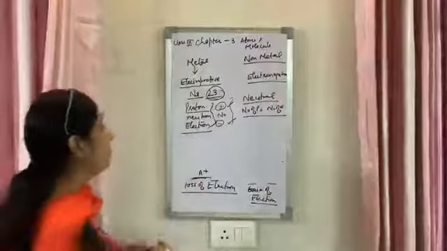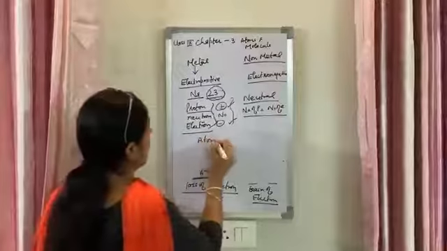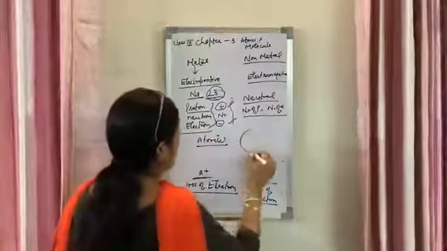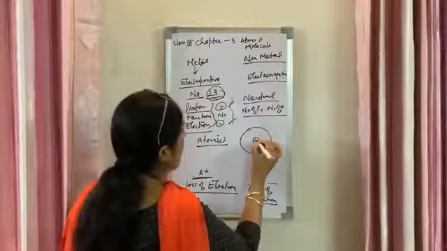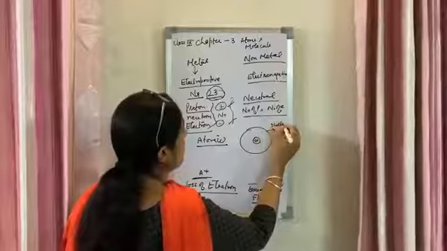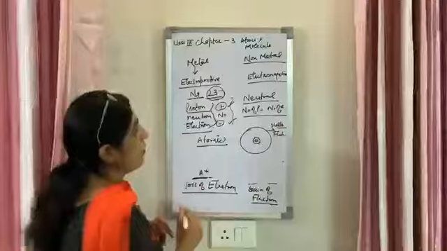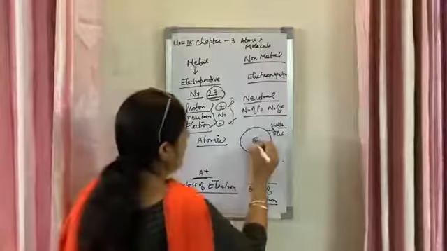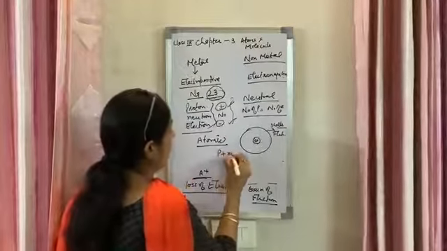In an atom, what is atomic mass? I have told you to calculate the relative atomic mass, but what is the mass of an atom? The mass of the atom is present in the nucleus. The atom consists of two parts. One is the center part, which is called the nucleus, and this is called the shells, in which electrons are present. About the structure of the nucleus we will study in detail in chapter 4, structure of atom. In the center, in the nucleus, two particles are present, proton and neutron.